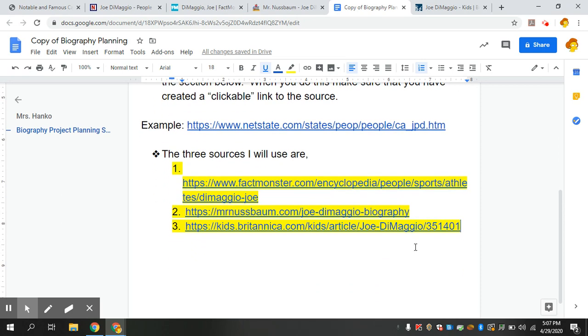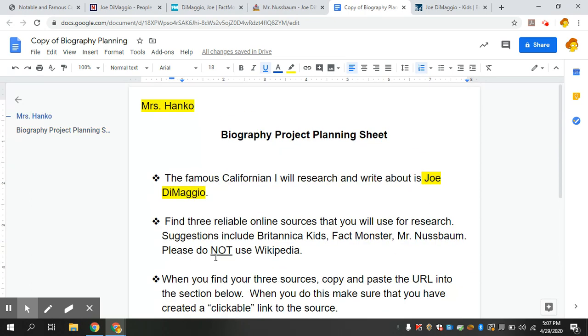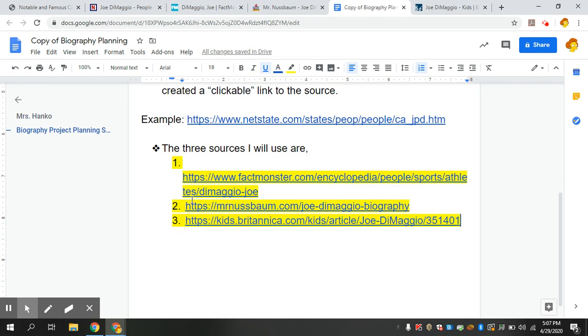Additionally, when it's time to do your research, you could just go to this document and click on your sources. You don't have to go scouring the interwebs looking for your sources. They're all going to be right here for us. So that is convenient, isn't it? All right. So now that you've watched this video, go do those three things. So 1, 2, 3, and then you're done for the day.